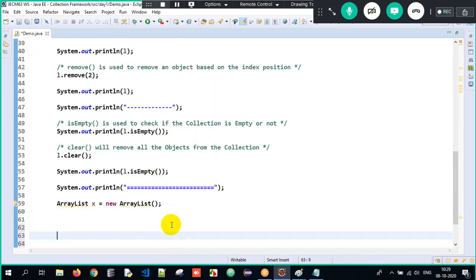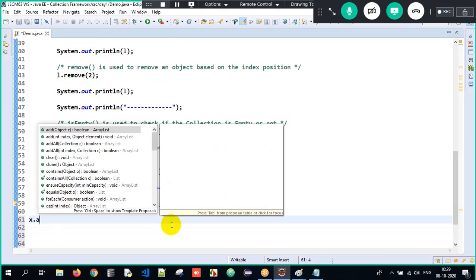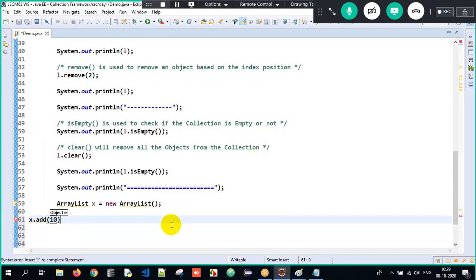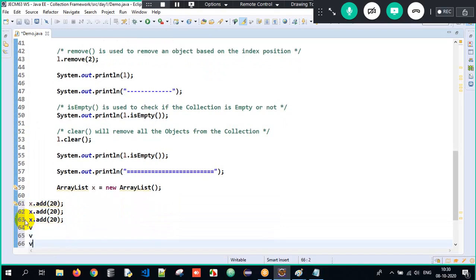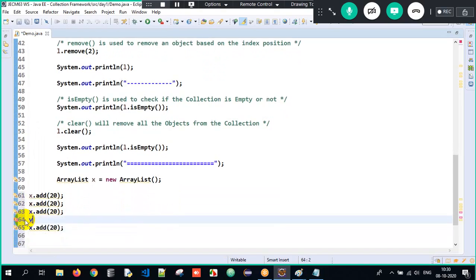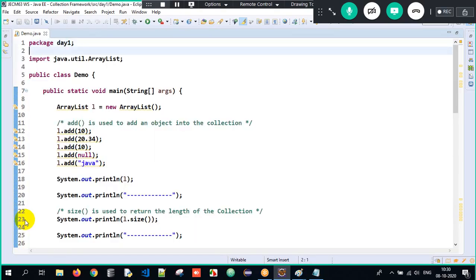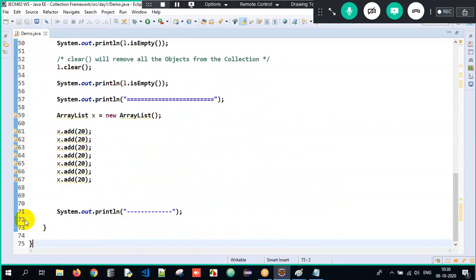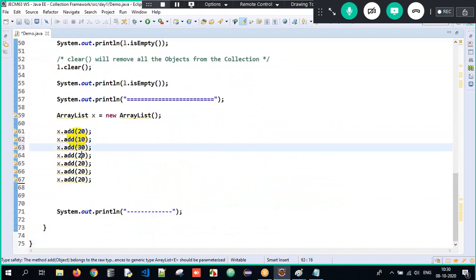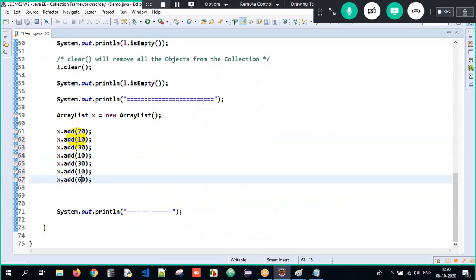Now I'll write x.add(20). I'm adding 20 here, and then I keep on repeating the process N number of times. We're just going to add those objects here. See here, I'll add 10 over here, then 30 over here, again 10 over here, then 30, 10 and 60 here.